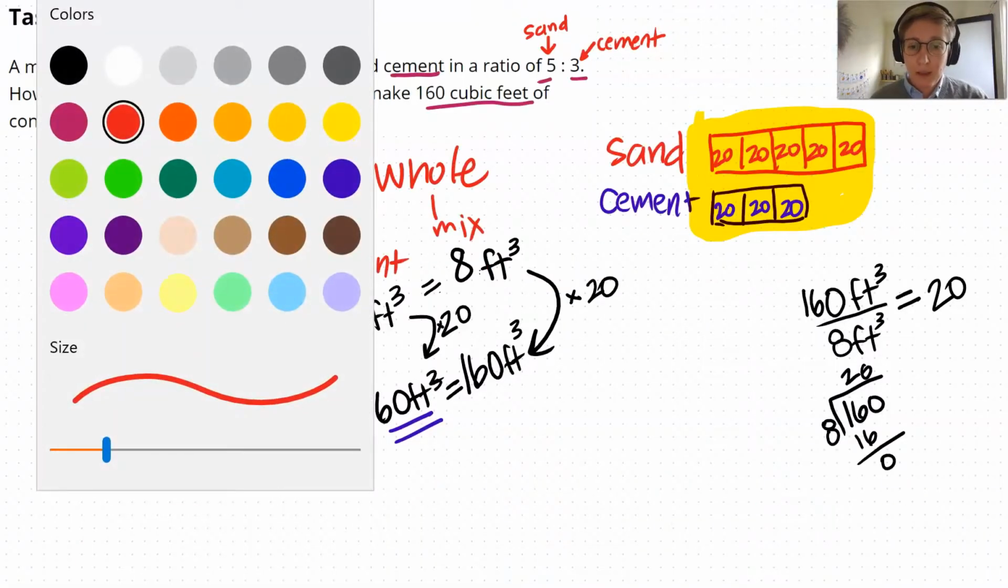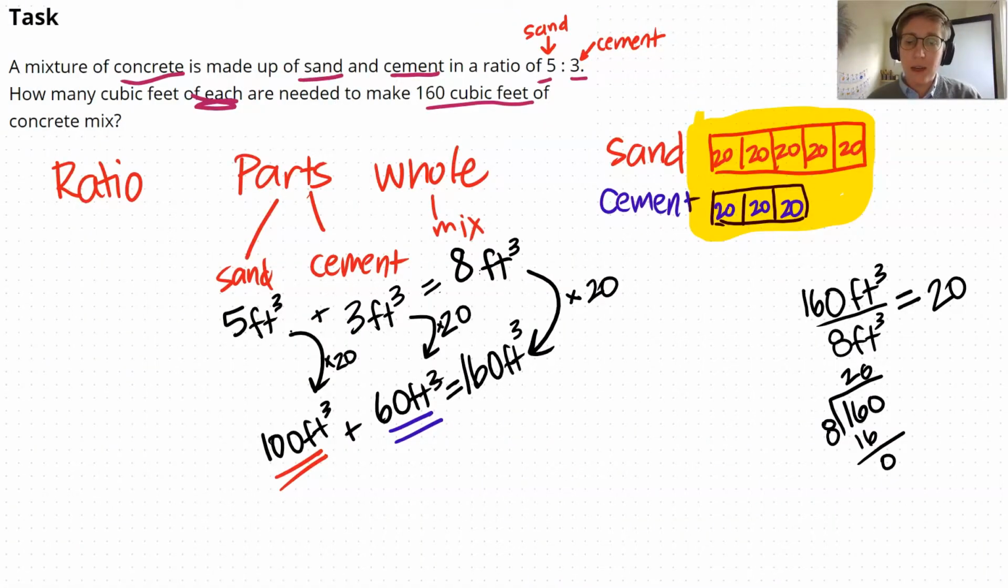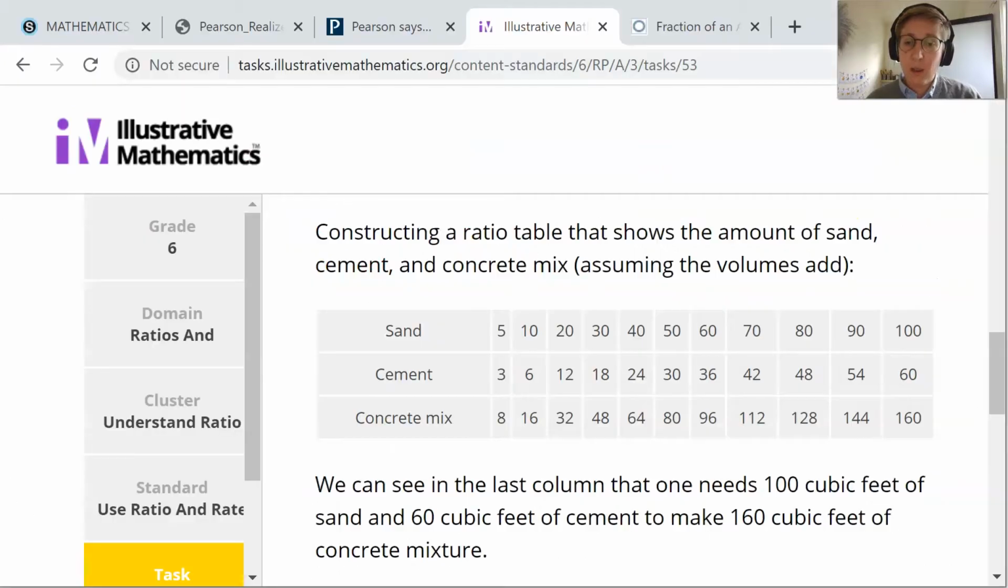So what's great about that is that what we did got the same answer, but it wasn't solved the same way. They used this table, 5 to 3, 2 parts make a total of 8, and then they continued to scale up, counting by 5 until they got to 100, and counting by 3 until they got to 60, so they could make a total of 160.